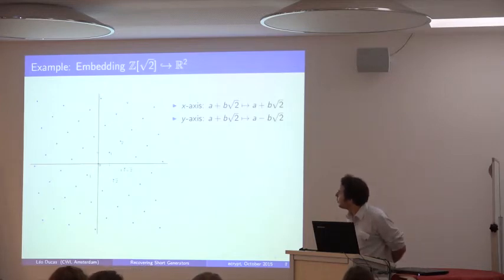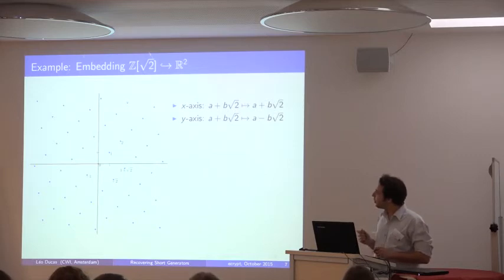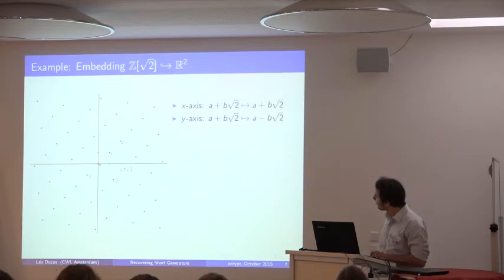So let's do a little bit of, I called it algebraic gymnastics. So here we're going to take this simple example in dimension 2. Okay, so we're starting with this ring, Z[√2], and the two embeddings are given by those formulas. So the x-axis corresponds to this formula, a plus b square root of 2, and the y-axis is a minus b square root of 2.